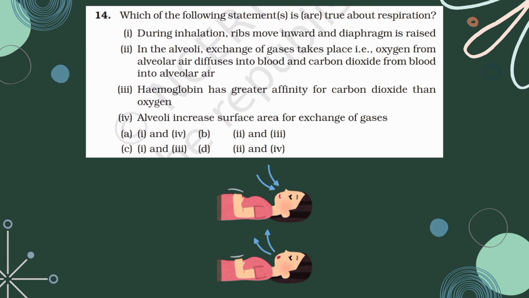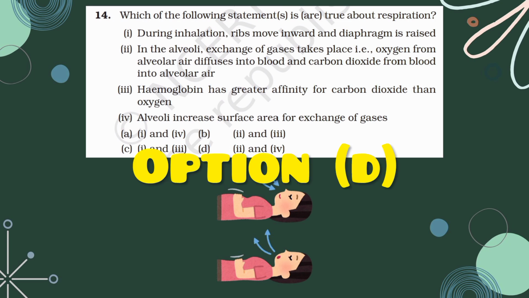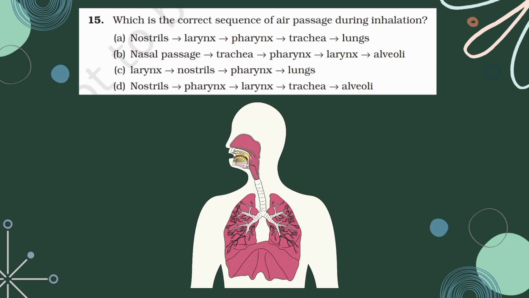14th question. Which of the following statements is true about respiration? The first option: during inhalation, ribs move inward and diaphragm is raised. No. During inhalation, the ribs move outward, so the thoracic volume increases and the pressure decreases. The second option: in the alveoli, exchange of gases takes place. That is correct. Oxygen from alveolar air diffuses into blood and carbon dioxide from blood into alveolar air. Third option: hemoglobin has greater affinity for carbon dioxide than oxygen. No, this is false. Hemoglobin has greater affinity for oxygen. And the last option: alveoli increase surface area. Correct. The correct answer is option D, the second option and fourth option.